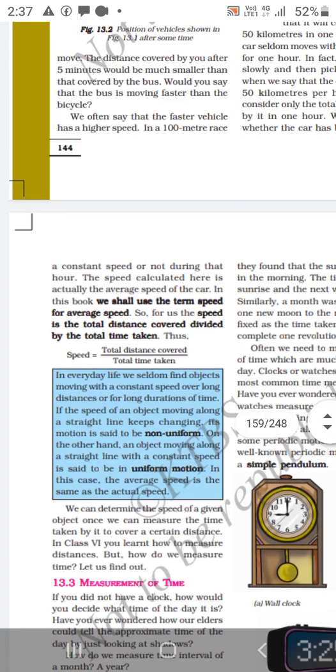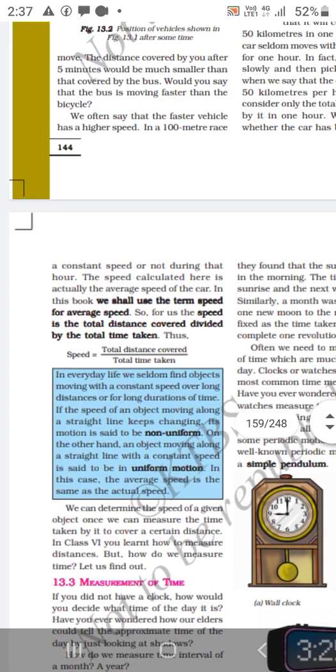So for us, speed is total distance covered by total time taken.